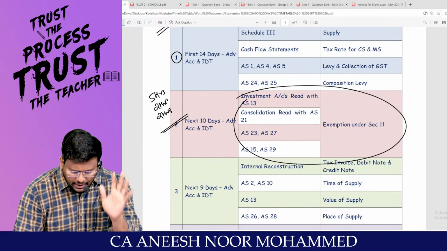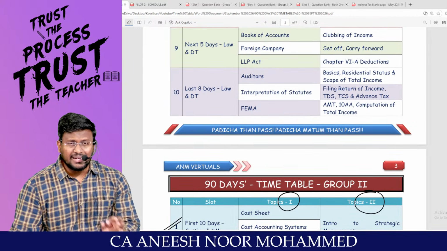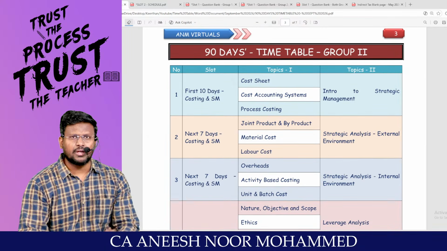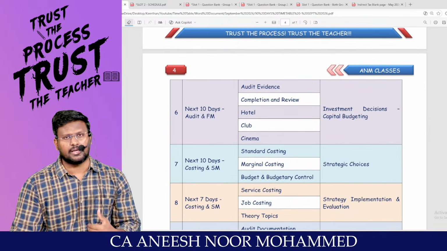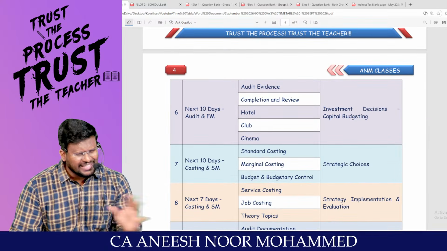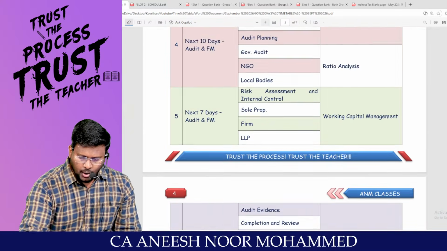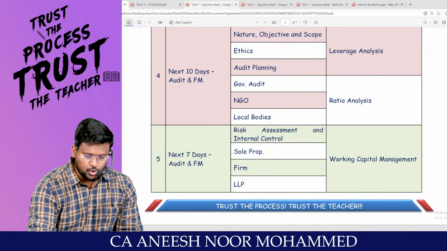If you do it like this, building one by one, 10 slots have been given to you, and you can perfectly complete the classes and the preparation by the time. Otherwise, we will be seeing only the classes and there will be no preparation. Sir, parallelly we are going to do both preparation and the classes. That's how you are supposed to prepare.